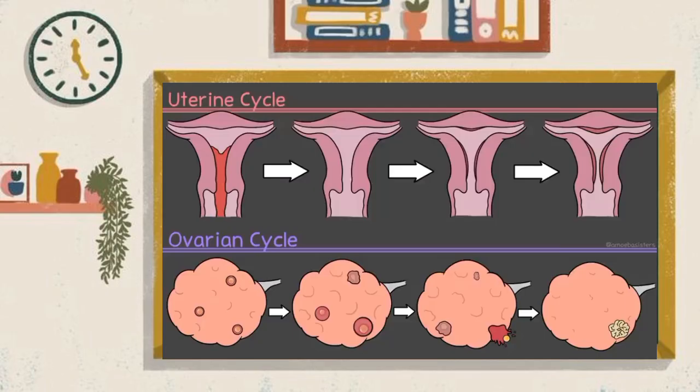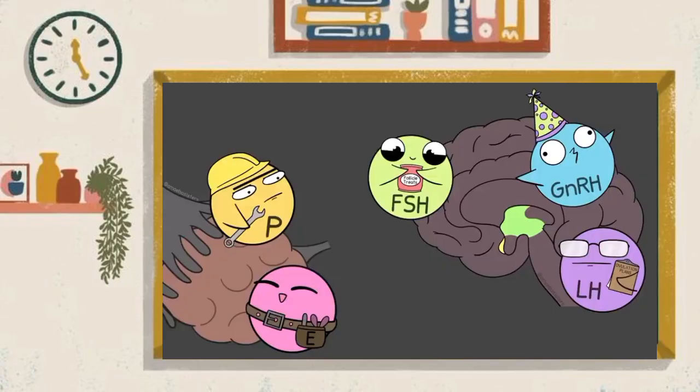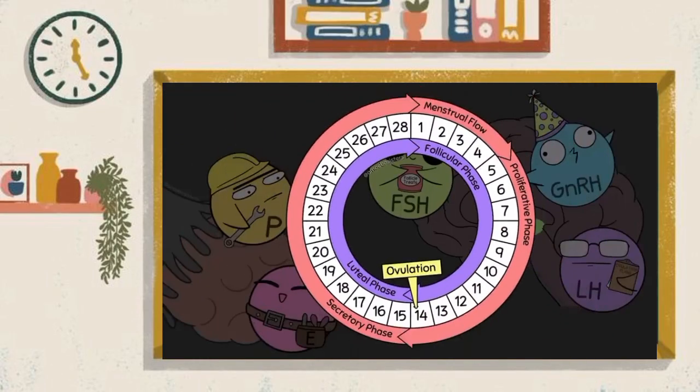Okay, so that was a broad overview. But what about the control of all of this? The regulation. We're going to first introduce the hormones and glands that regulate those cycles, and then walk through the cycles again and explain how those hormones regulate each phase.